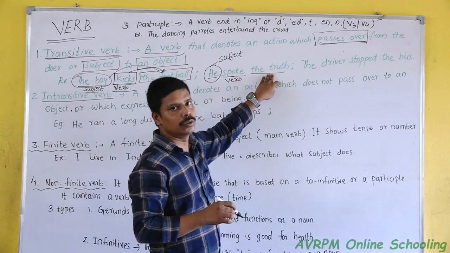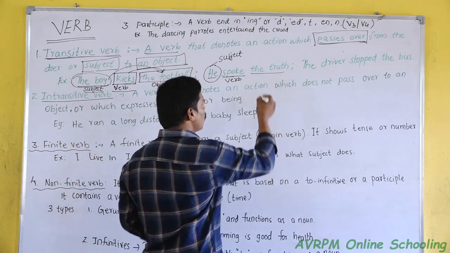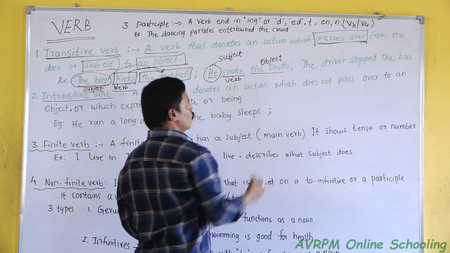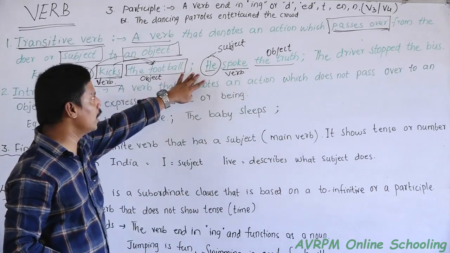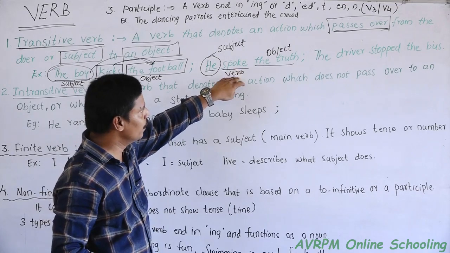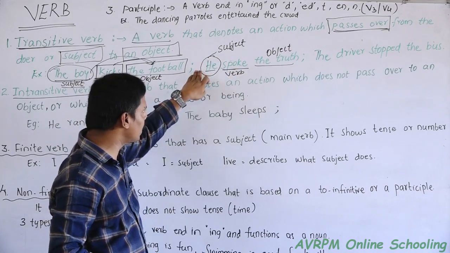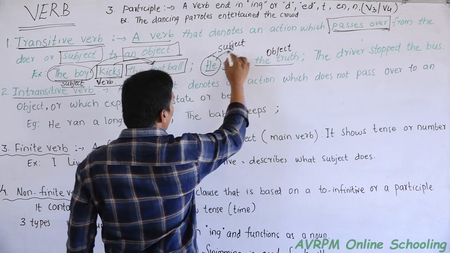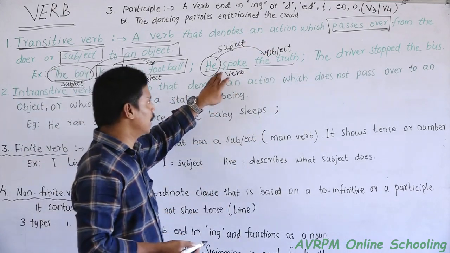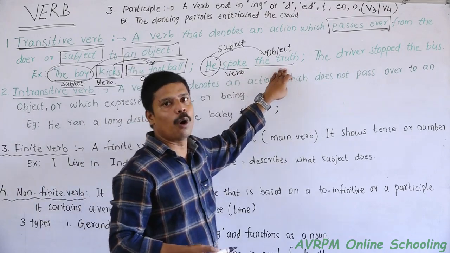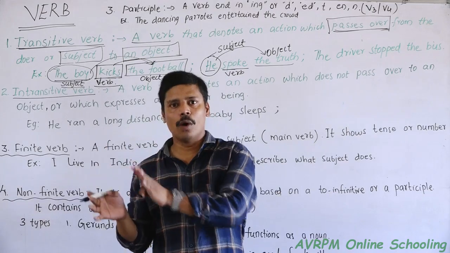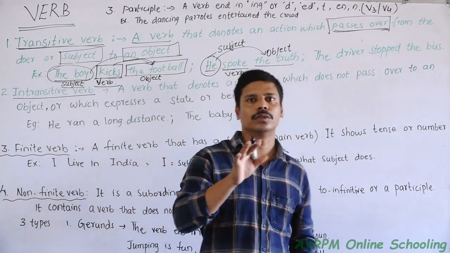He spoke the truth. So truth is the object. As per our definition, a verb that does an action which passes over from the subject to the object is called a transitive verb. Which means a transitive verb will always have an object in a sentence. That action is passed over from subject to object.